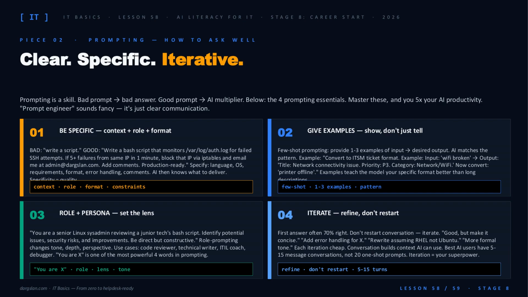2. Give examples. Show 1 or 2 input-output pairs, and the model locks onto your pattern. 3. Assign a role. "You are a senior Linux sysadmin reviewing a junior's script" changes everything about depth and tone. And 4. Iterate. The first answer is usually 70% there. Refine it. Don't restart. The best AI users have conversations, not one-shot prompts.